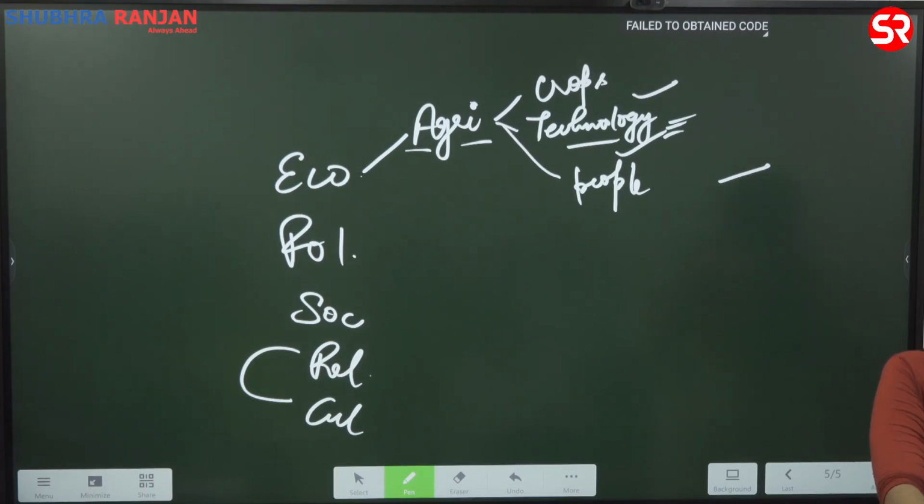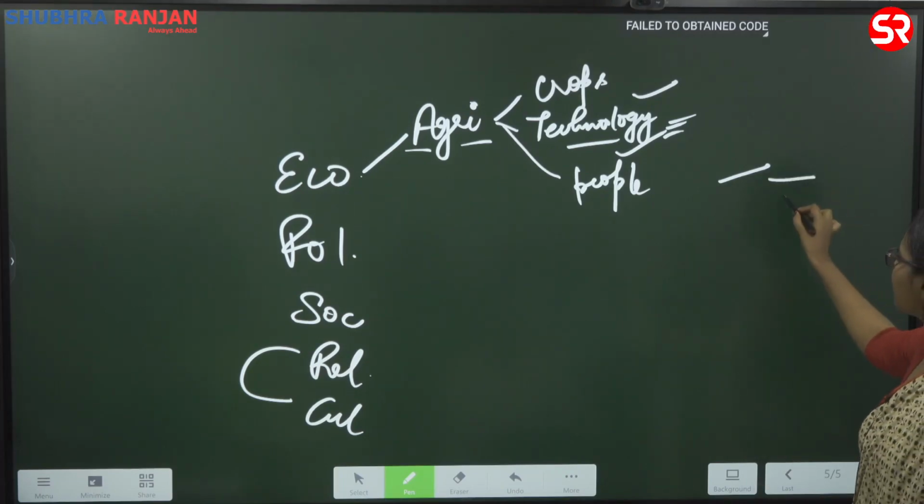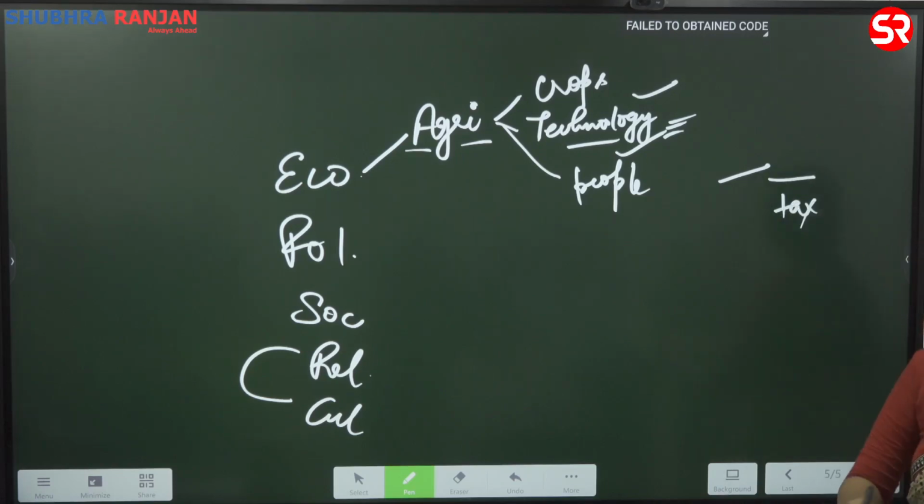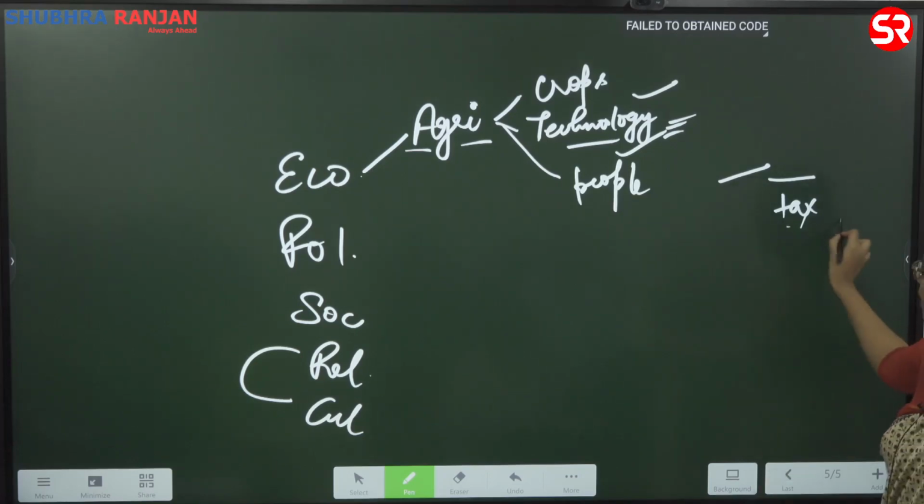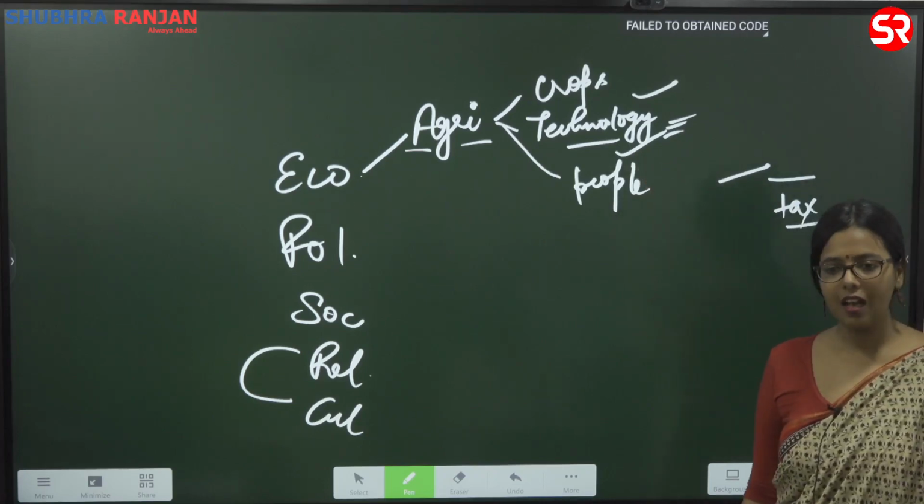When we talk about the relation with the state, that is tax. What kind of taxes are being levied? How much tax? If there is a situation of natural disaster, are those taxes not being collected? Is the state a welfare state? These are the things that you should focus upon while studying agriculture.